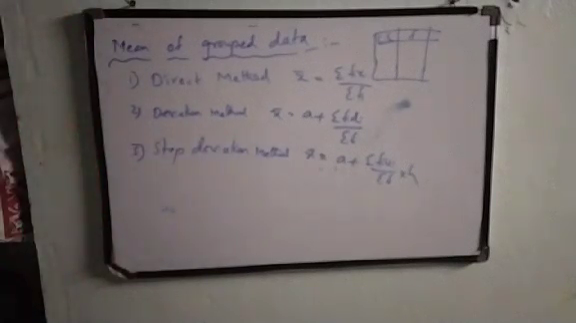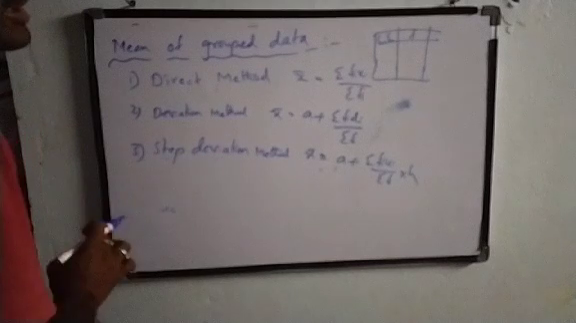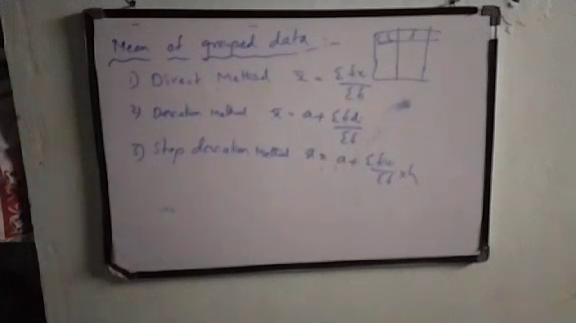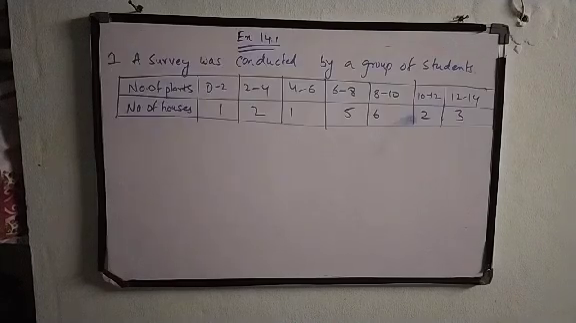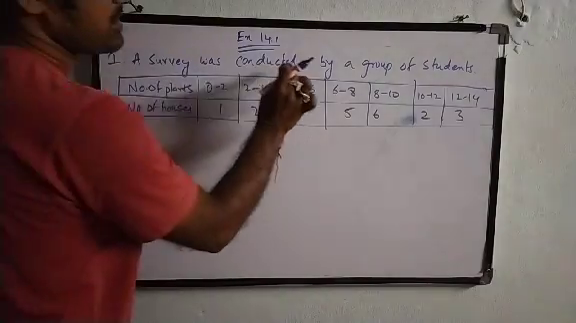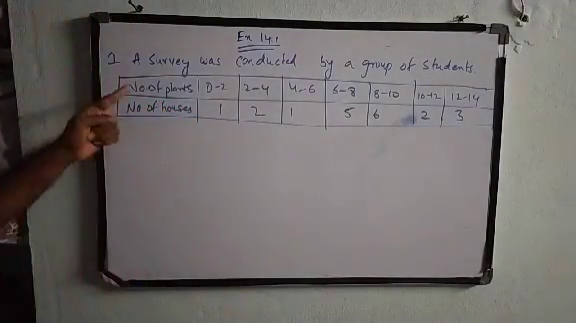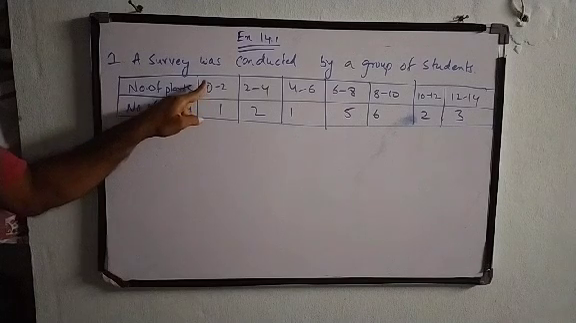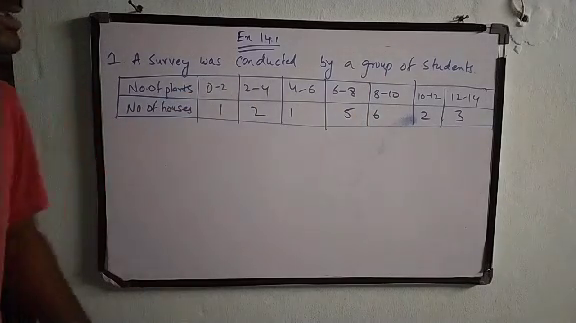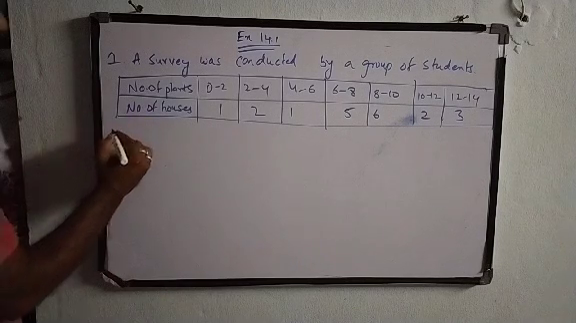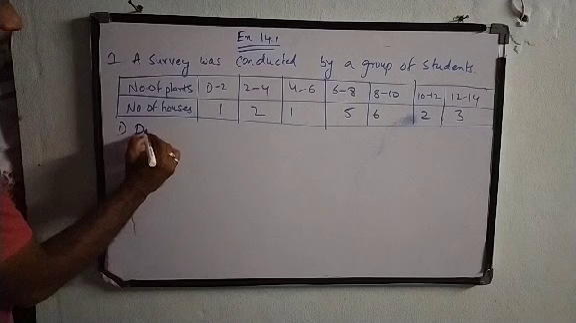Now let us take a question and solve it by using these three methods. The question is: a survey was conducted by a group of students, with number of plants and number of houses. The class intervals are given, and the data is given. He is asking us to find the mean in this question. First of all, we are going to solve by three methods. The first method is the direct method.